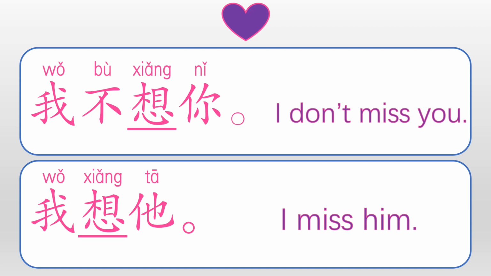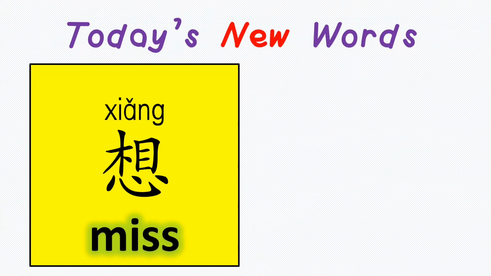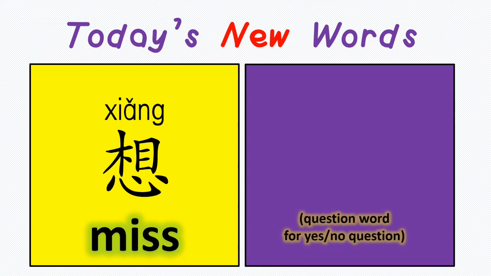Now let me give you a summary of today's new words we learned. 想 means to miss, and for the question word to make a yes-no question, you add this word at the end of a sentence, ma, to make it a yes-no question.